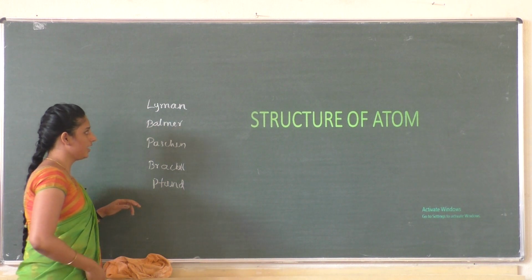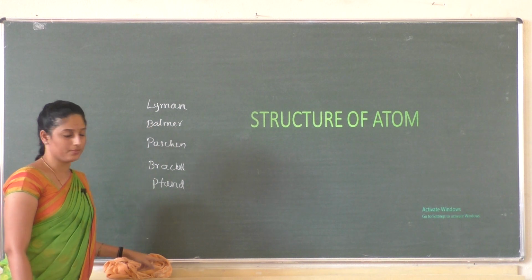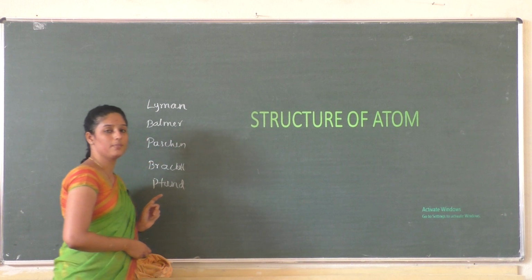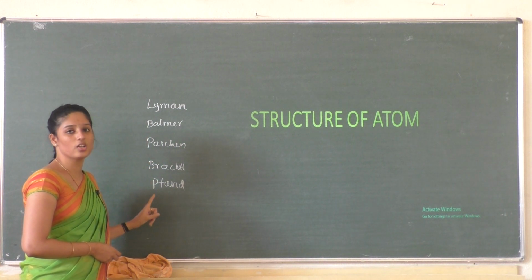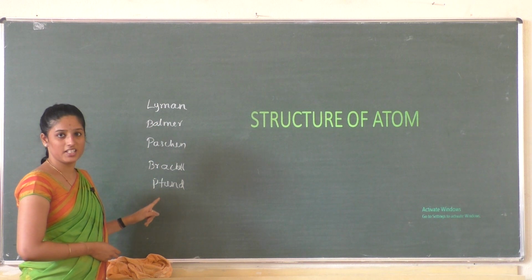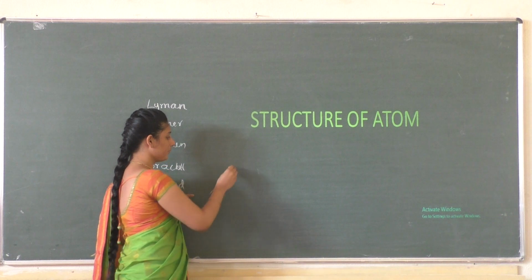These are the various series of spectral lines of the hydrogen atom. And here the scientist Rydberg gave an important equation for the calculation of the wave number of a spectral line in the hydrogen atom. The formula is also very important.